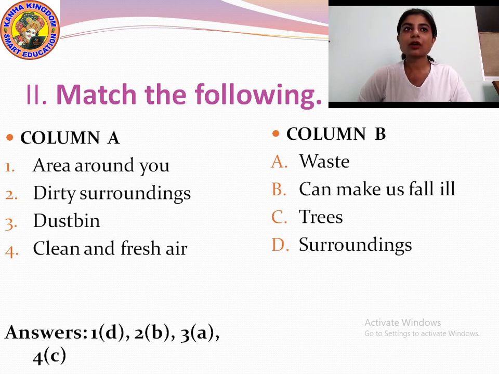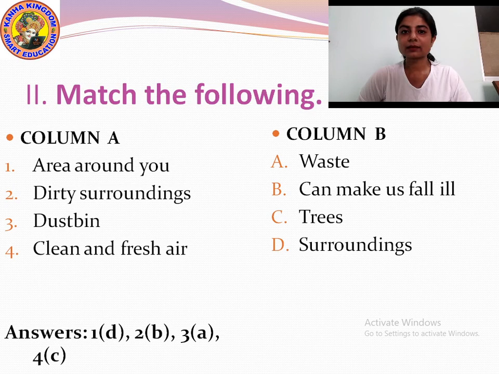Okay. So, number 1, area around you. What will be the answer? Area around you is surroundings. It is written there, D, in column B. The answer of area around you is surroundings. That is 1D. Match number 1 with D. Okay. Then dirty surroundings. The answer is B. Can make us fall ill. The answer of 2 is B.